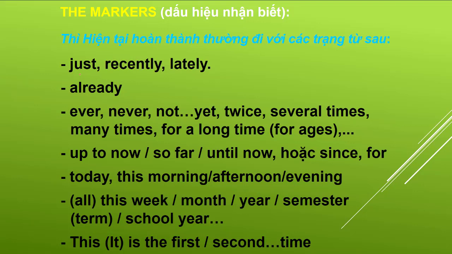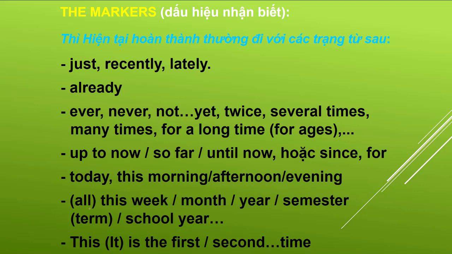For example, just, recently, lately, already, ever, never, not yet, twice, several times, many times, for a long time, for ages, up to now, so far, until now, or since. For example, since 2010, for 2 days, for 2 months, today, this morning, or this afternoon, or this evening if they haven't finished yet.